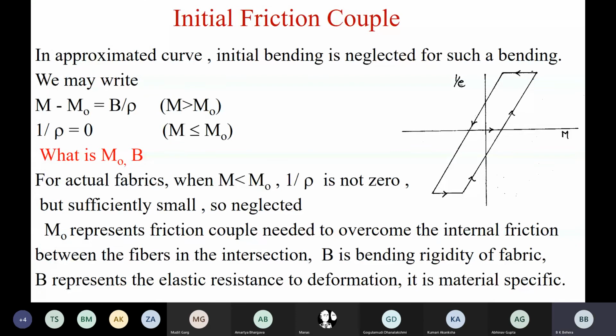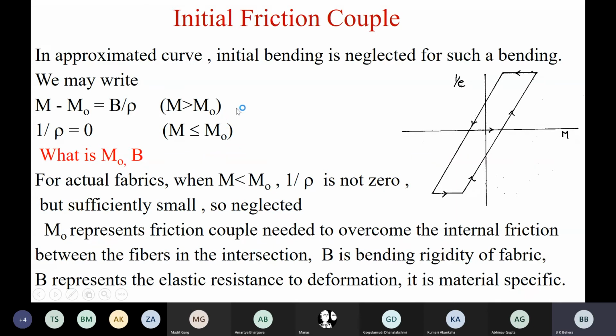When fabric is loaded, initial resistance to bending is offered by the interfiber, inter-yarn friction. You will see the physical change, meaning actual bending, only when there is a change in curvature. That is why I spent 15 minutes explaining what curvature is. Change in curvature means the radius of curvature will change.